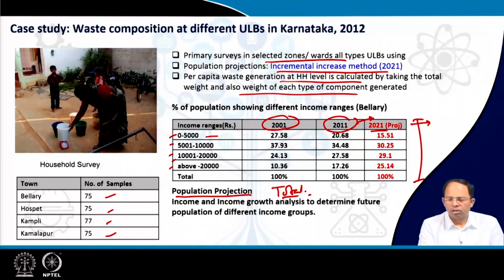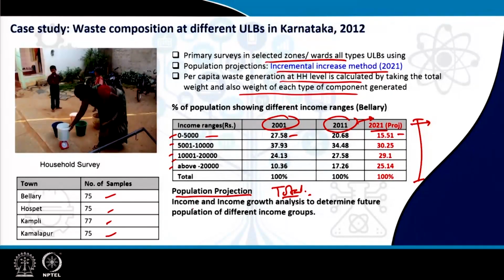Initially, for the years 2001 and 2011, we had the data with us. We had 27% of people in the 0 to 5,000 income bracket in the year 2001. Then it got reduced in 2011, which means people are moving up the income ladder. We now have to project how many of them will move into the next income bracket. So what we did was, we knew the GDP growth rate of this area, or the income growth rate, and from that we predicted how each of these population groups would move. In this particular bracket, the mean income is 2,500.